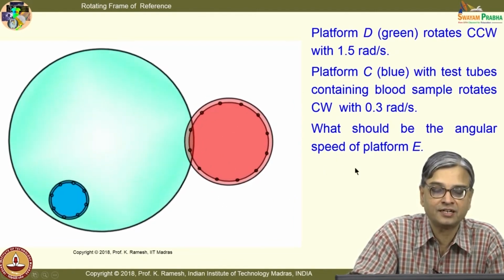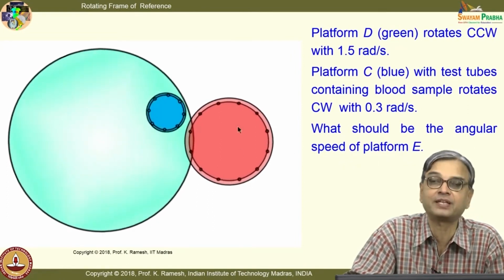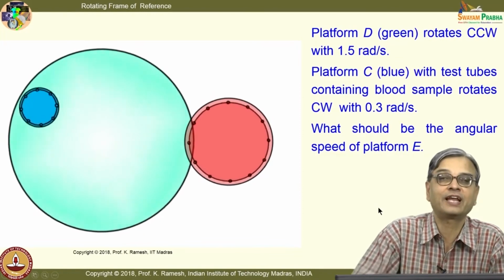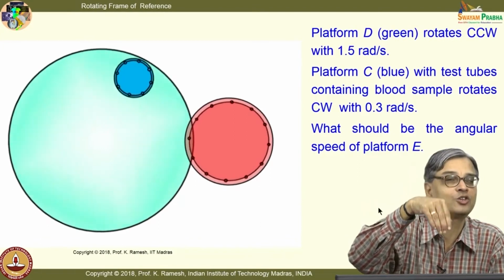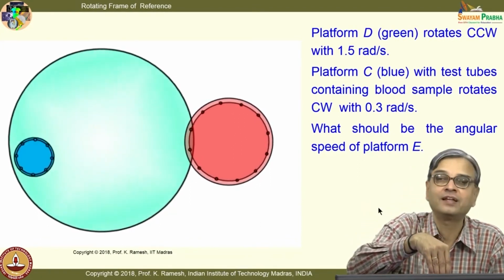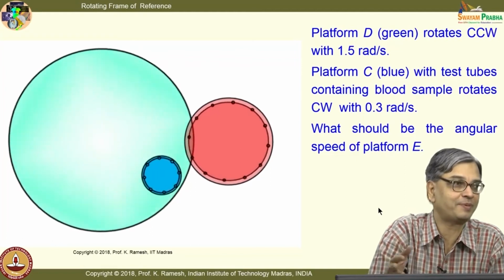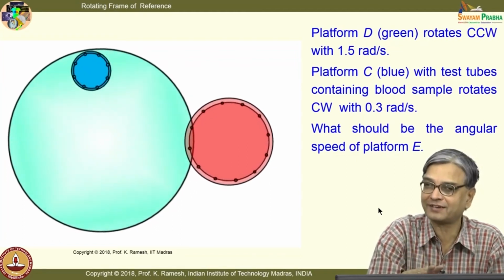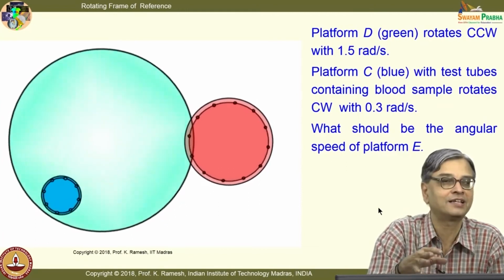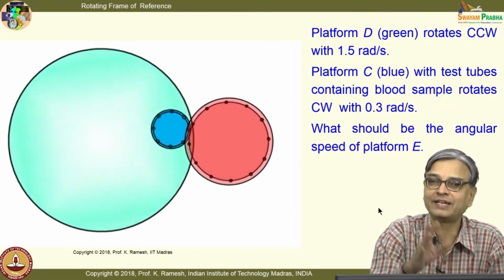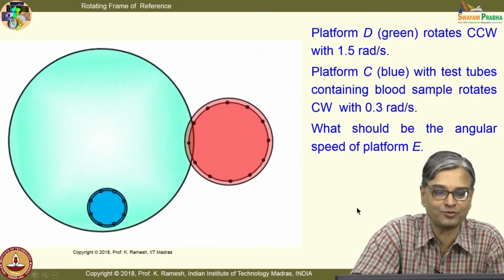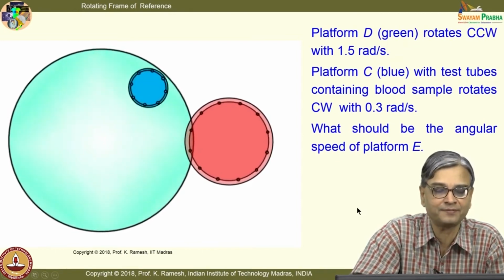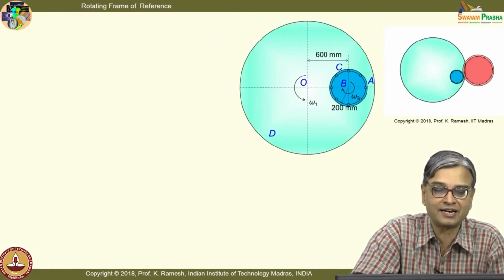The question here is what should be the angular speed of platform E? That is the question, because when I drop something from platform E, it should go to the tubes fit in the other platform without any spillover. That means the velocity should be identical, so that I drop it at the instant when I want to deliver it. Fine. These are all based on some time circuit, which we do not have to worry about. It is a very interesting problem that way. Let us understand what way we will go and solve the problem.